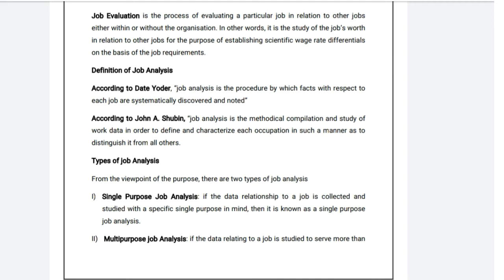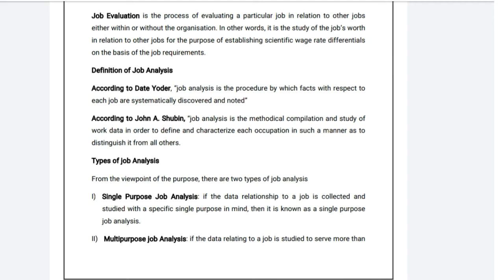So this definition may be asked for 2 marks in question number 1, that is, answer in brief. Now let's discuss the definition of job analysis. Here 2 definitions are available and you are supposed to learn a single definition out of the available ones. The first one, according to Dale Yoder, job analysis is the procedure by which facts with respect to each job are systematically discovered and noted.